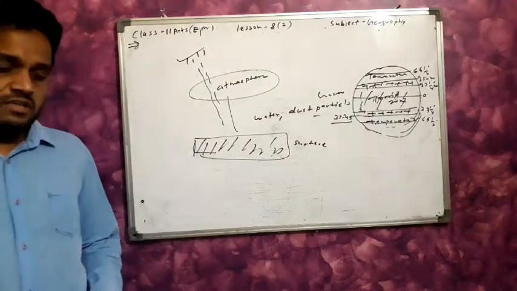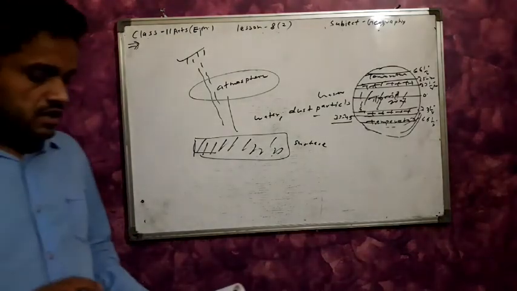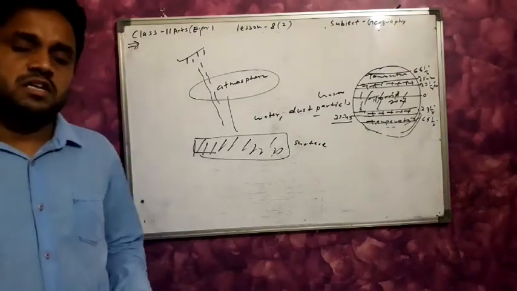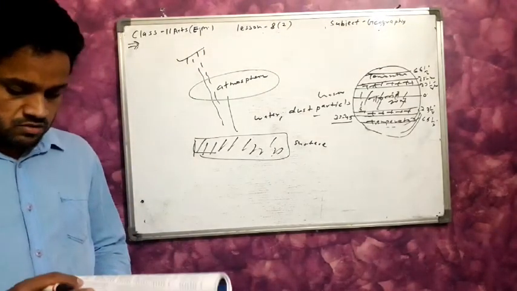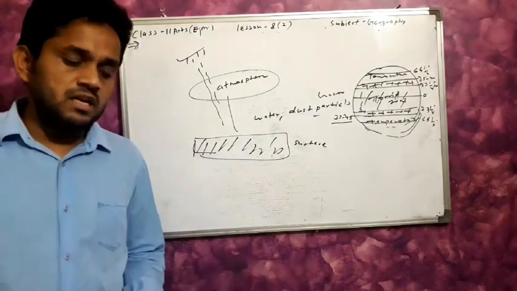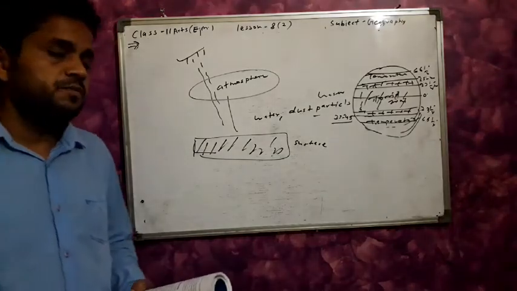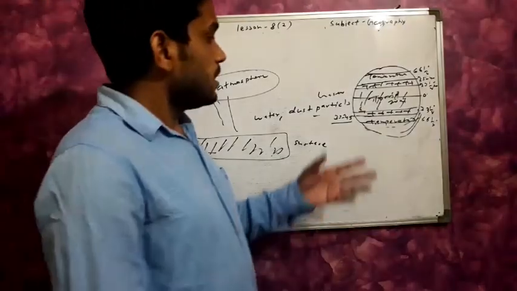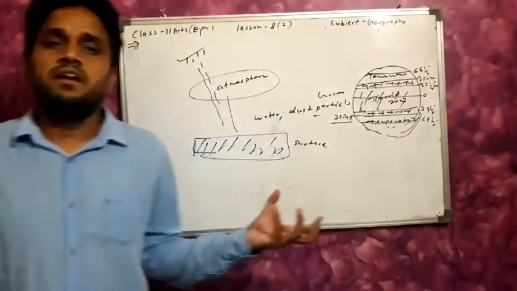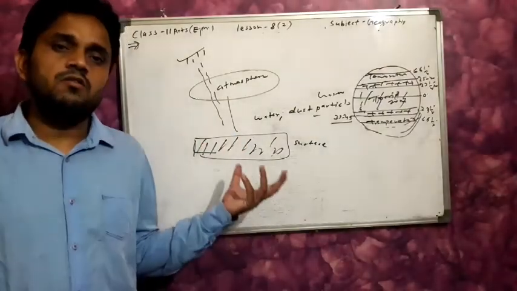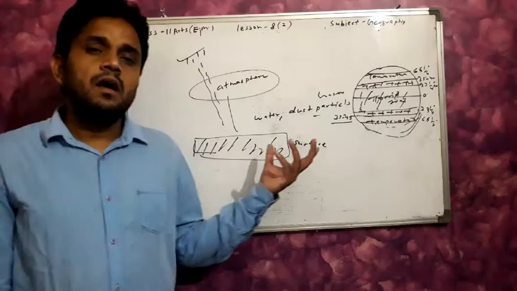The deserts situated and located in the subtropical region receive the maximum insolation. Here the different parts of the earth surface receive different quantities of insolation.